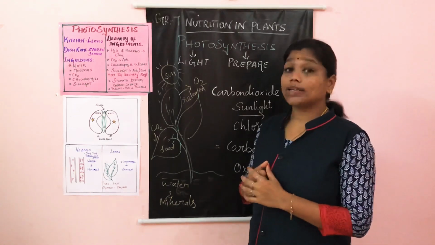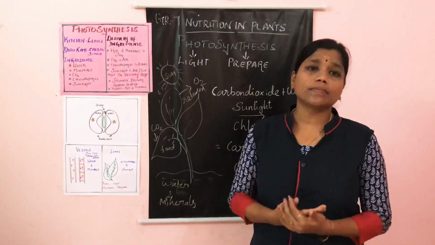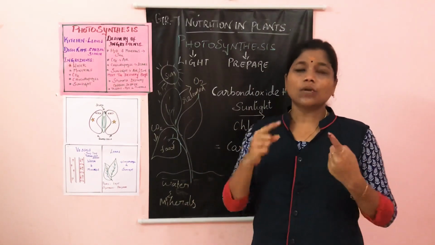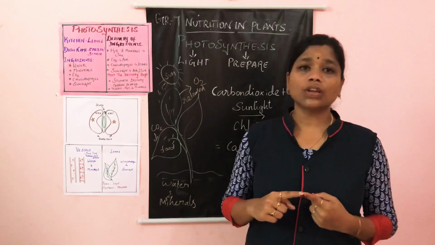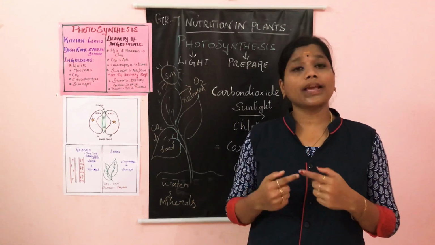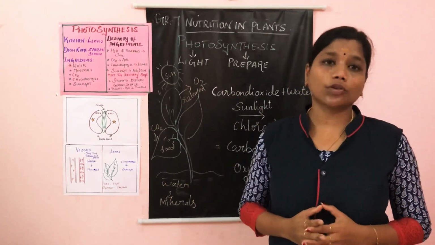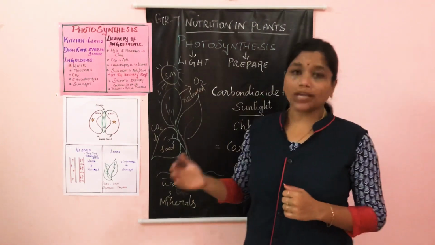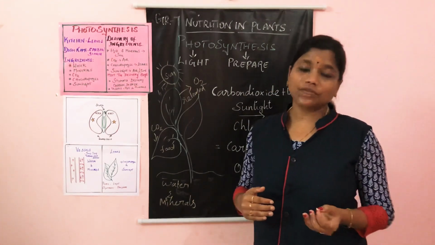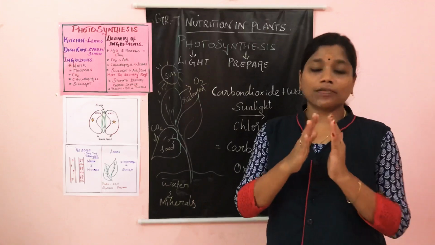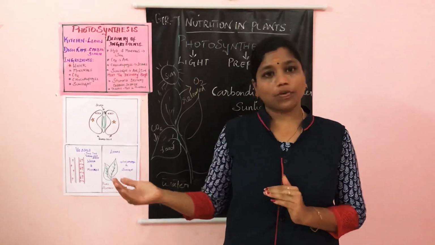Yes, we have already discussed the topic of nutrition in plants. Last class we discussed the different types of nutrition: one is autotrophic nutrition and another is heterotrophic nutrition. Autotrophic organisms produce their own food. They are self-nourished. A very good example of autotrophs is the green plants. And coming to the heterotrophic mode of nutrition, these are organisms which depend upon other organisms for their food. So we now know the difference between the autotrophic and heterotrophic modes of nutrition.